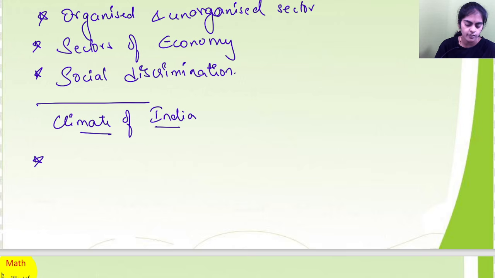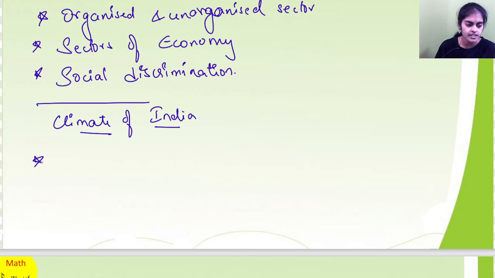So in climate of India, again the definitions, what is weather, climate, climographs. Okay, so all these definitions you will learn, what is insolation, trade winds, winter season, western disturbances. So all the highlighted words of your textbook are your definitions. So for 2 marks and 4 marks you can learn all of them. Okay, and for objective also you will get the same definitions.